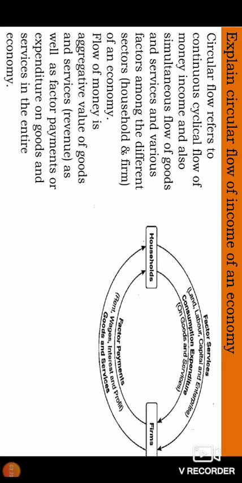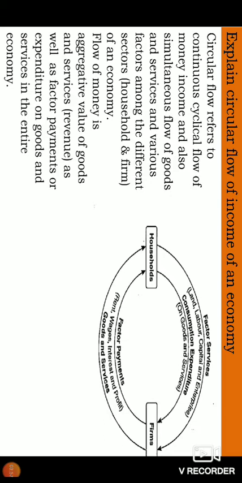The flow of money is aggregative. When we calculate national income, the flow of entire income is in the form of the aggregate value of goods and services. It is called revenue, as well as factor payment, or it is called expenditure on goods and services in the entire economy. The flow of money is in 2 ways. The aggregate value of goods and services is called the flow.